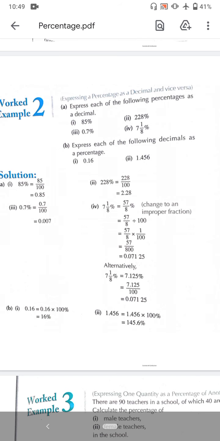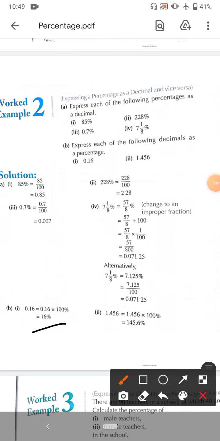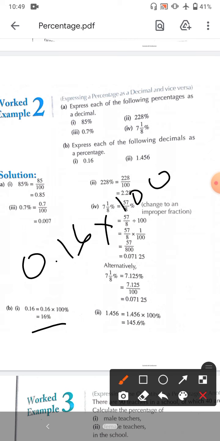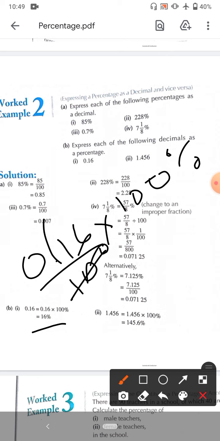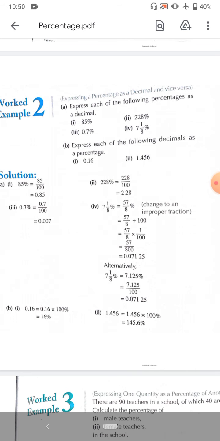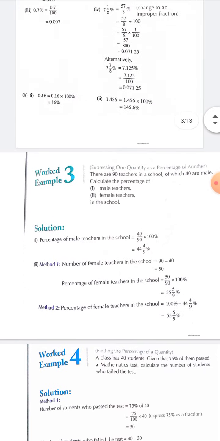So 0.16 multiplied by 100% means, if we remove the point, it will take 2 digits. So 100 is cancelled by 100, the point is dismissed. So 16% is our required answer. Similarly, 1.456, if we are to convert it into percentage, multiply by 100%, it gives us 145.6%.